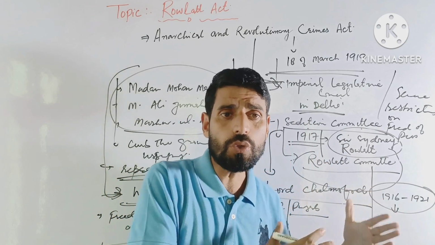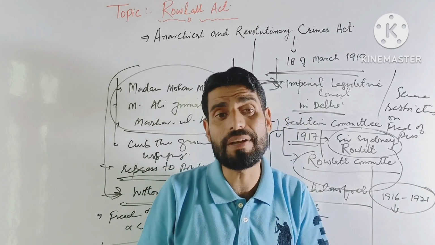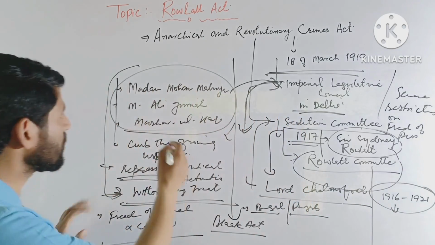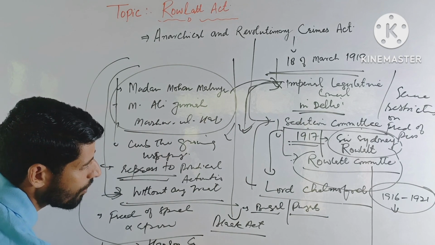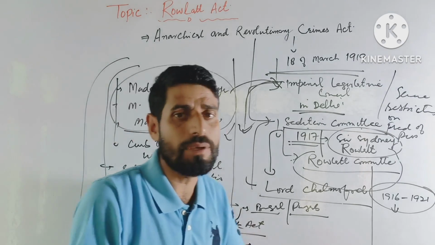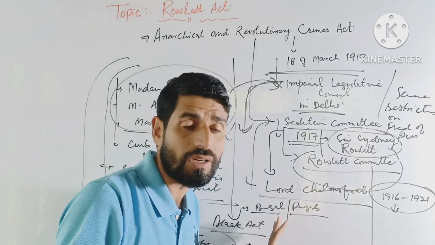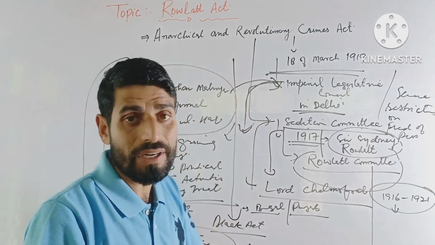This act took away the people's right to legal discourse, and it suspended the constitutional right of habeas corpus. Habeas corpus means to produce the body. So this constitutional right was suspended with the coming of the Rowlatt Act.